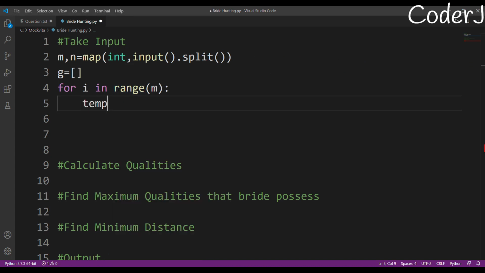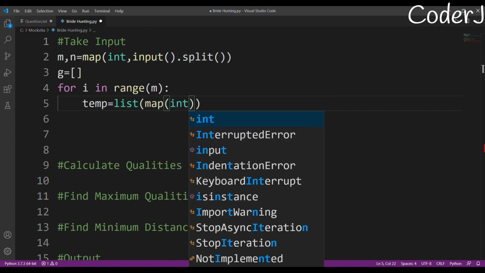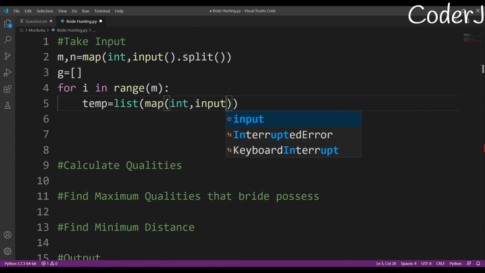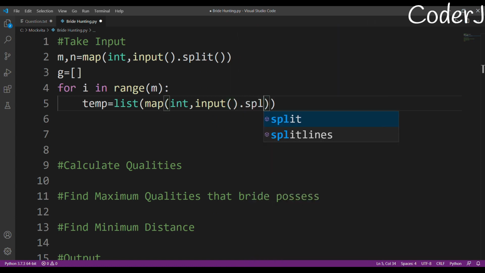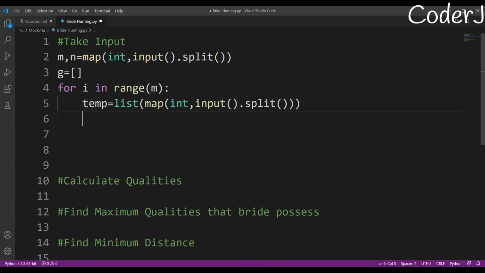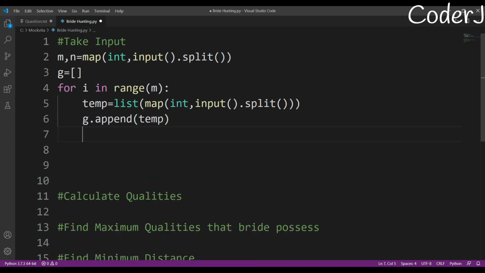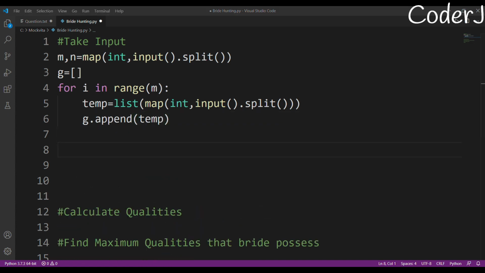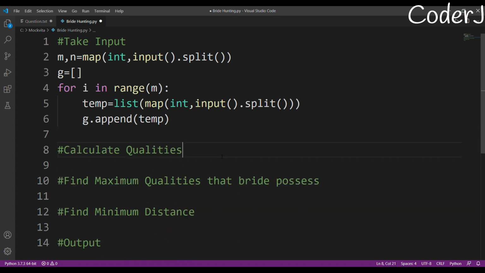So I'll create a temp list, and I'll again map them. I'll take input and split them, done. And after that I'll append this temp in my G. Okay, so I think I'm done with my inputs. Now let's start calculating qualities.